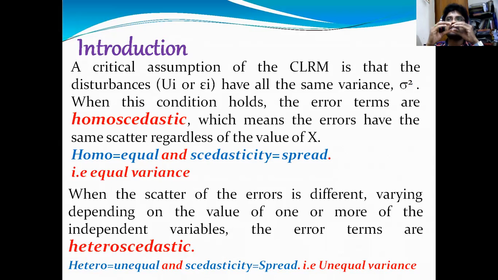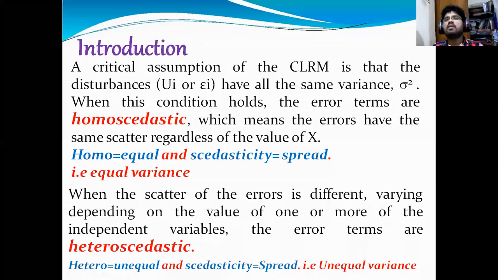If the variance of the error term is different or not the same, that is called heteroscedasticity. Hetero means unequal, and scedasticity means spread, whether equal spreading or unequal spreading.